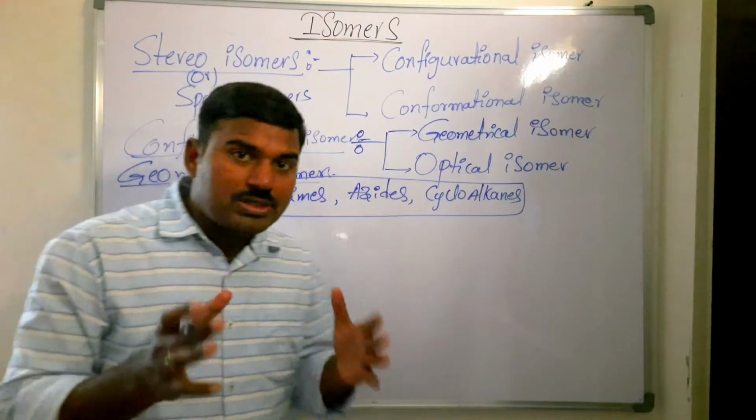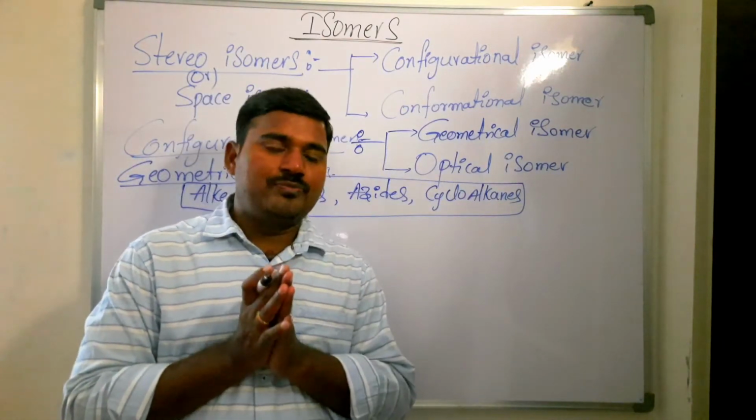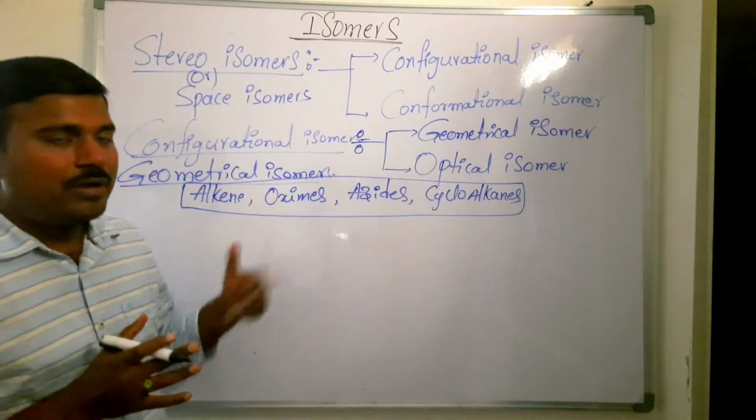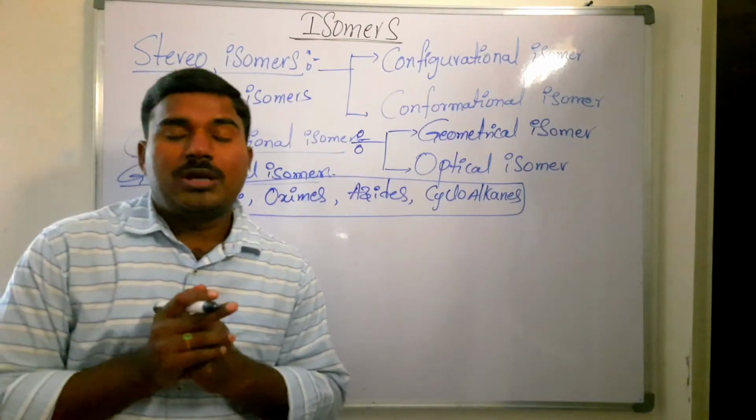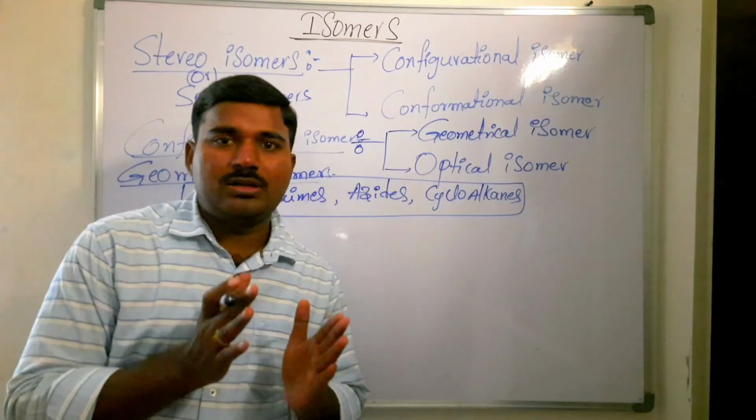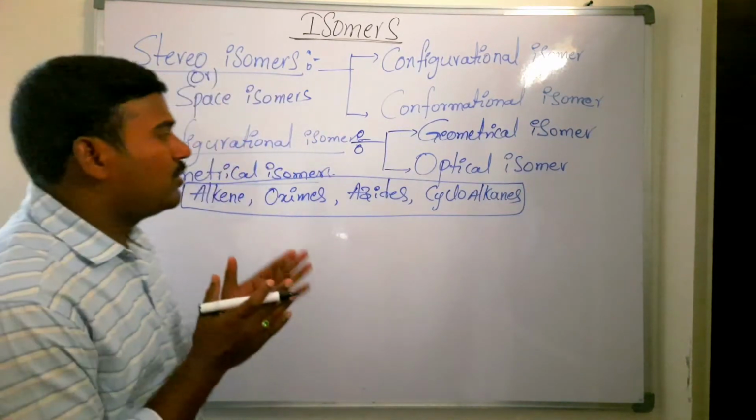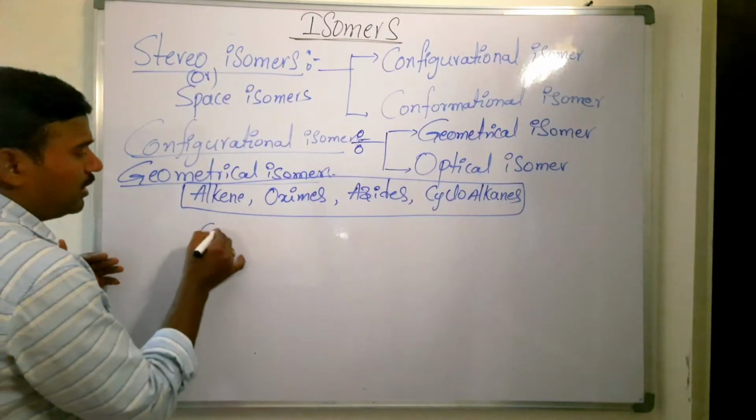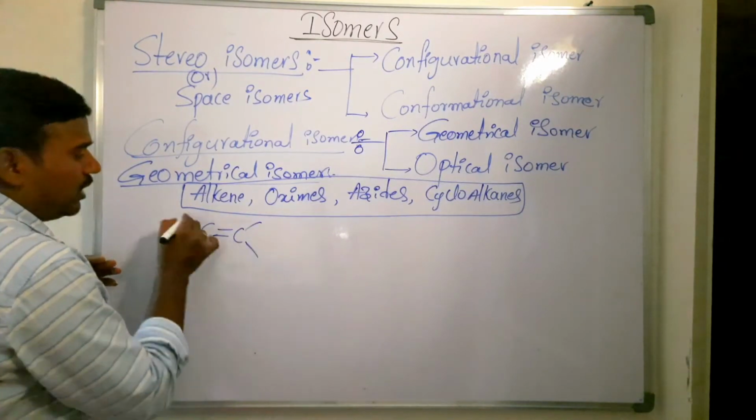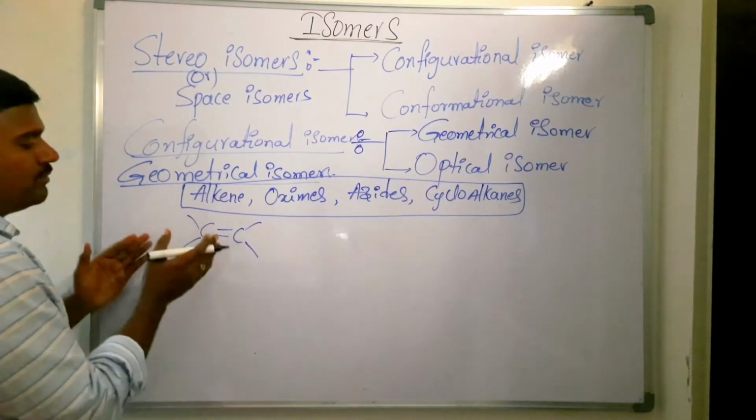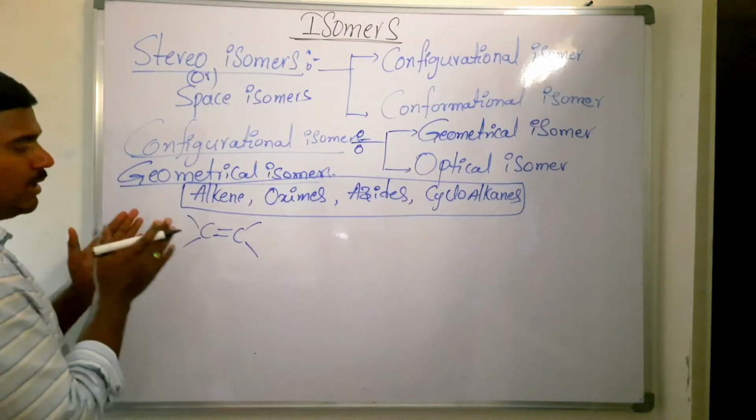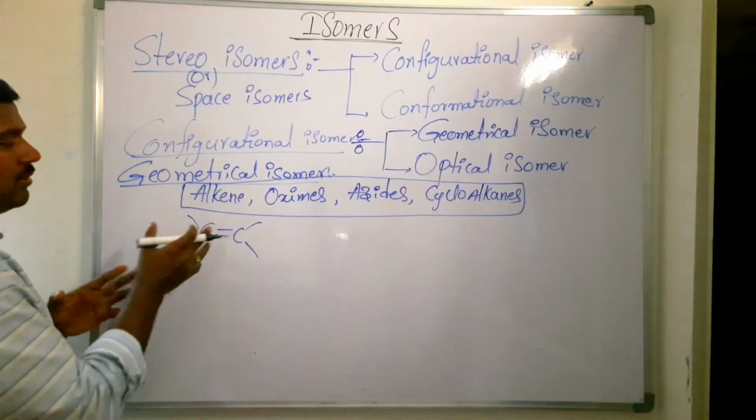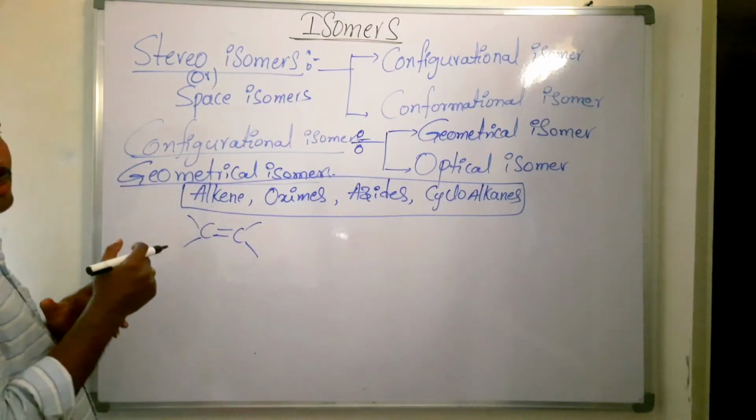Now first we have to see what is meant by geometrical isomer. Geometrical isomers are organic compounds having the same molecular formula, but a different spatial arrangement of atoms or groups of atoms around the multiple bond, that is, around the double bonded carbon. If you take an alkene, the spatial arrangement of groups around the double bonded carbon atoms is said to be geometrical isomerism.